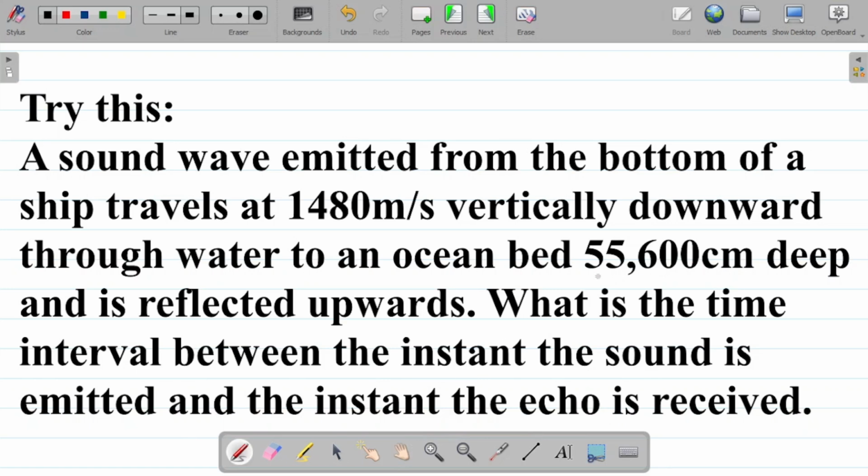Hint: this value here is in centimeters, so convert it to meters first. How? Divide by 100 and then use your formula. Solve this question, leave your answer in the comment section and I'll tell you if you're correct or not.